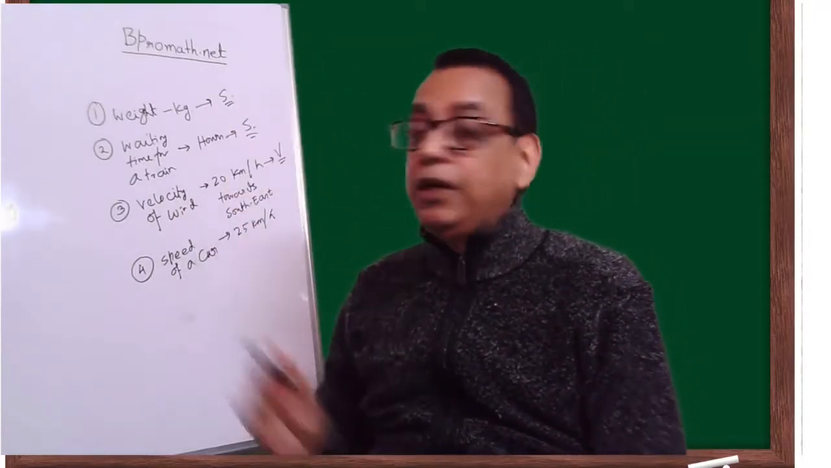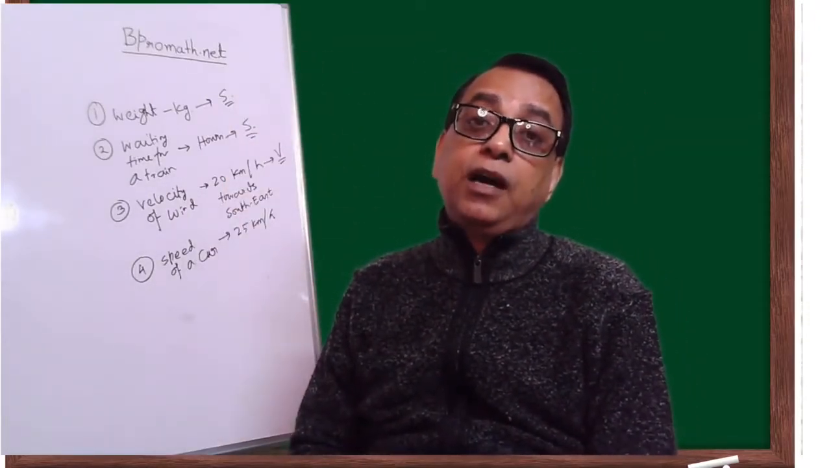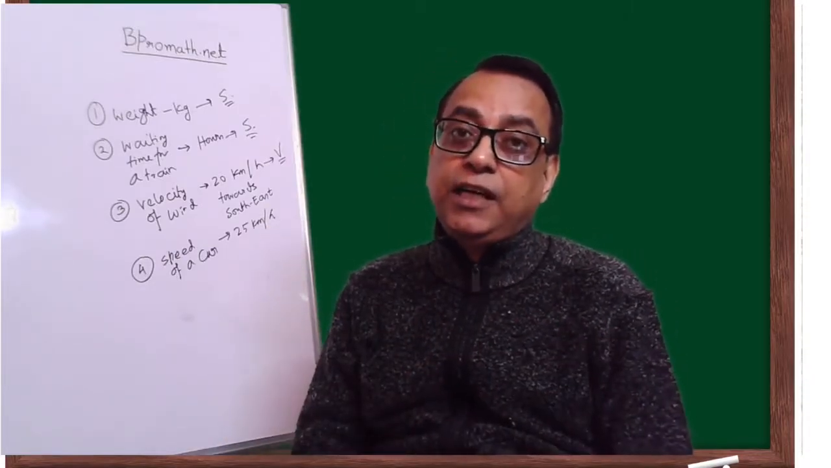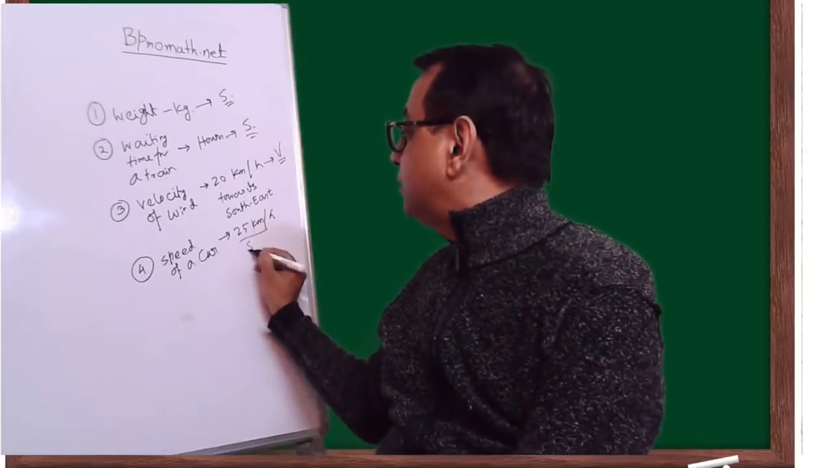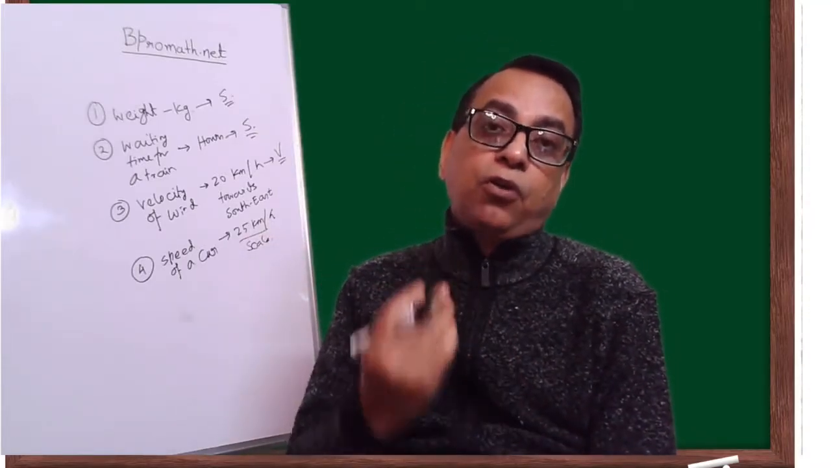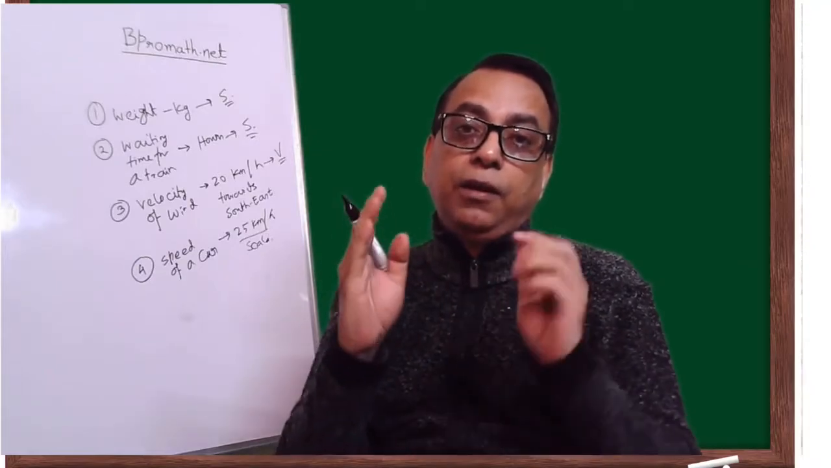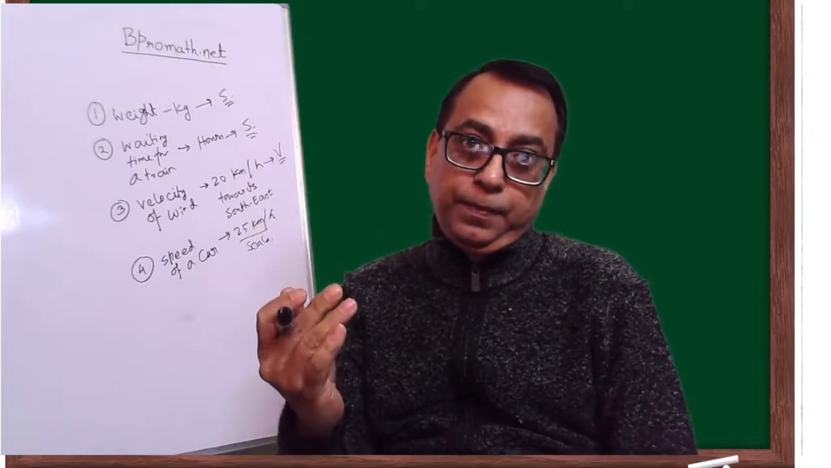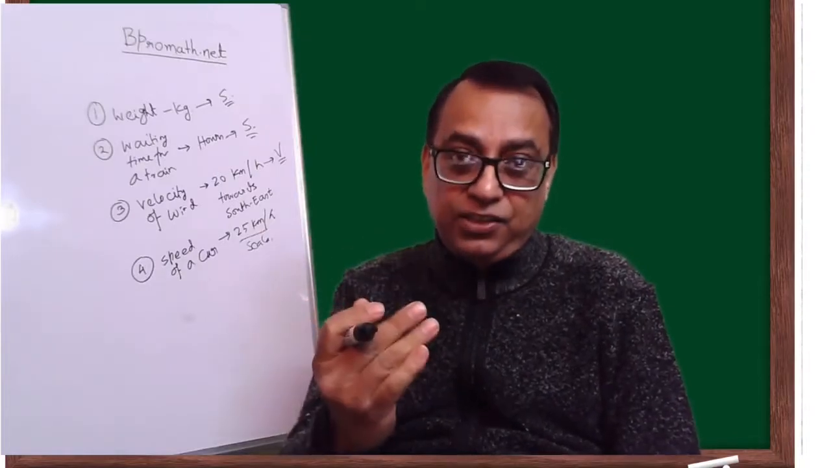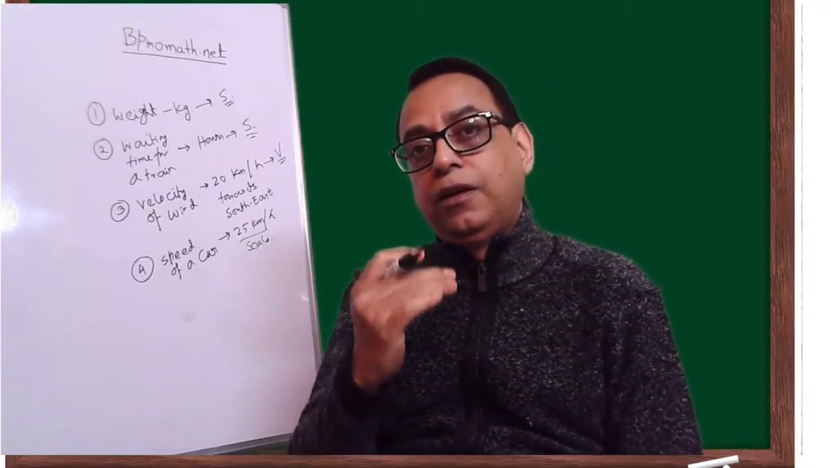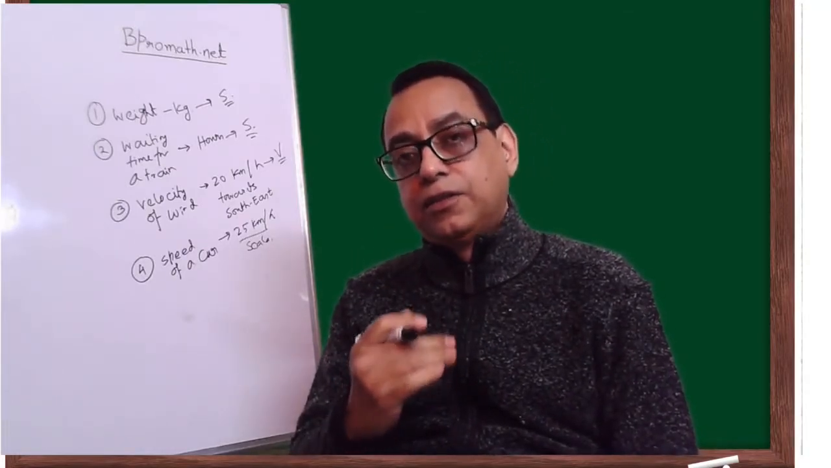But when I say the speed of the car is, say, 25 kilometers per hour without mentioning any direction, then it becomes a scalar. So please remember, whenever we talk about a vector, it will be a magnitude plus a direction. So these are the differences between vector and scalar.